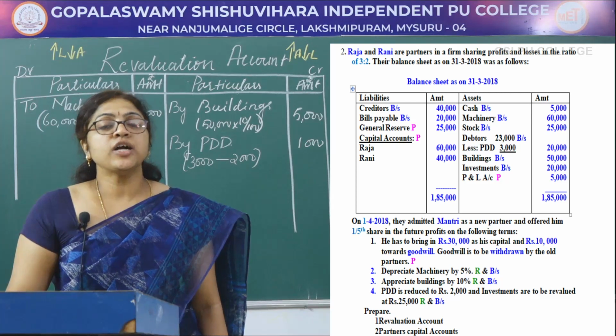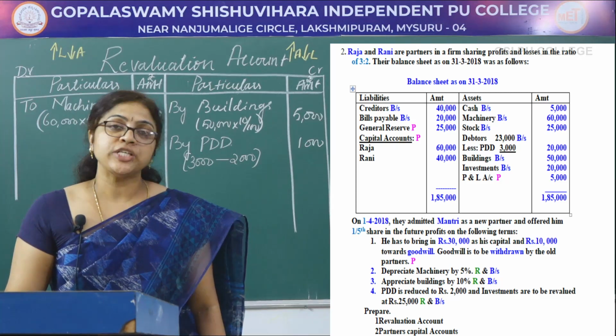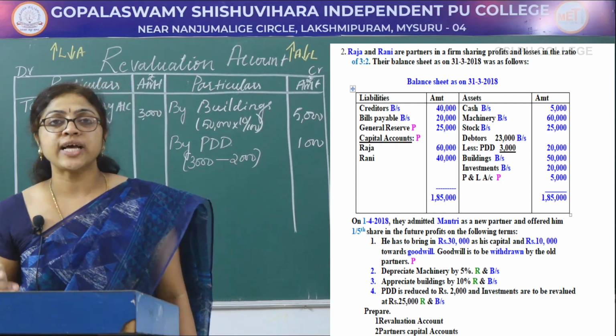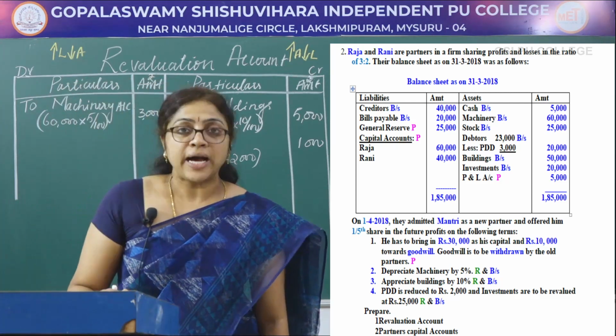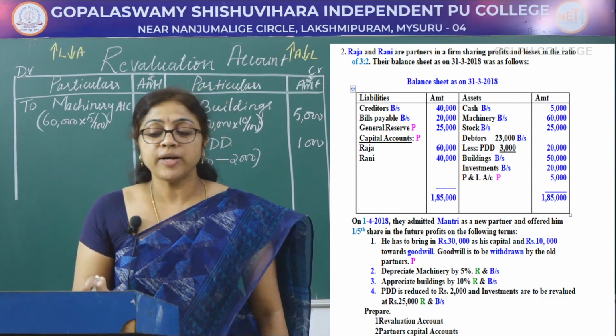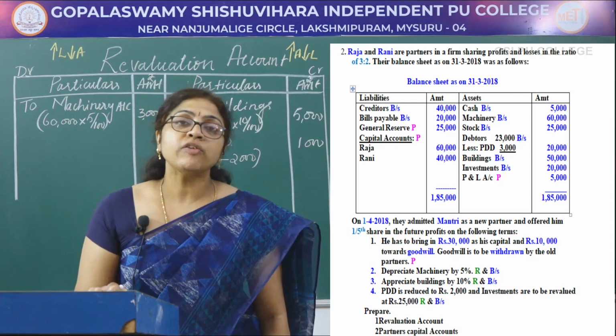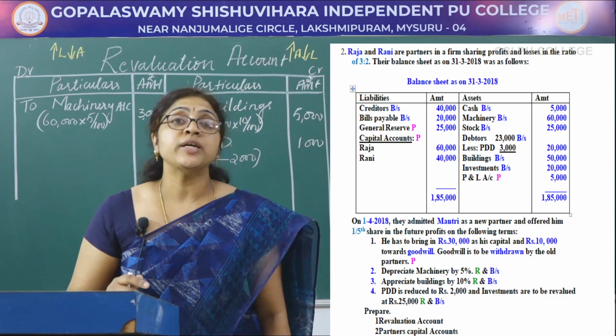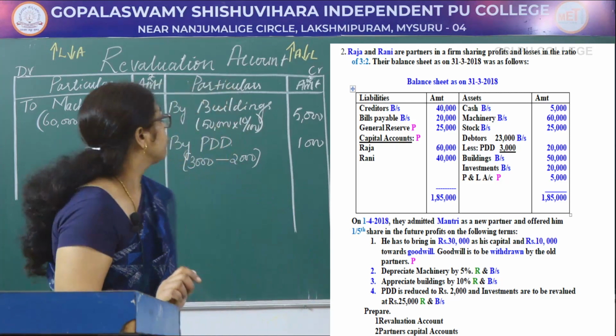Next, investments are to be revalued at rupees 25,000. First you compare the amount which is given in the adjustment as well as in the balance sheet. In the balance sheet amount 20,000 is given, but when it is revalued the investment amount comes to 25,000. That means the investment amount increased here.